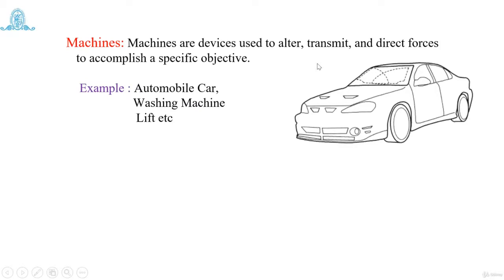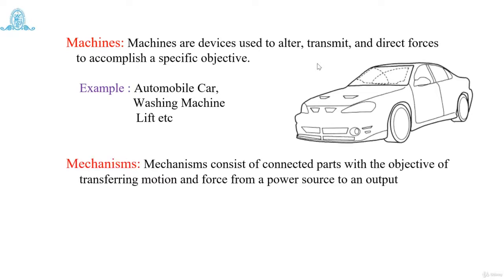Similarly, other examples are the washing machine and the lift. Washing machines are used to clean clothes. A lift is used to move from the ground floor to the fifth floor, and if you want to move back, you can move from the fifth floor to the ground floor. All these machines are used when we require some work as an output.